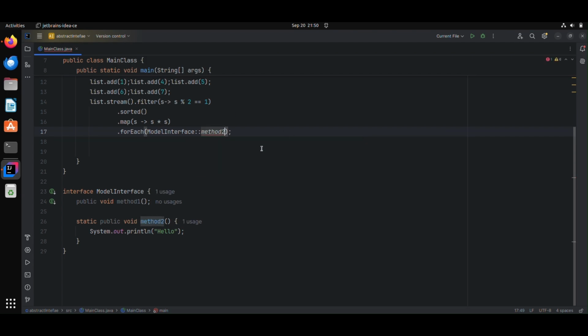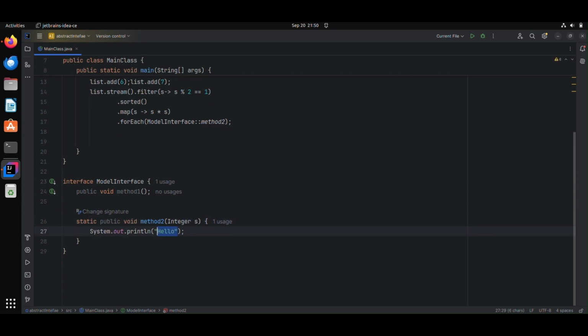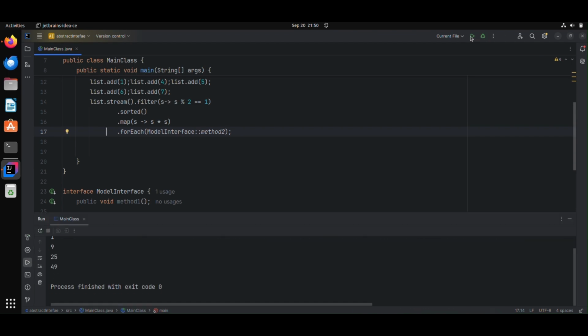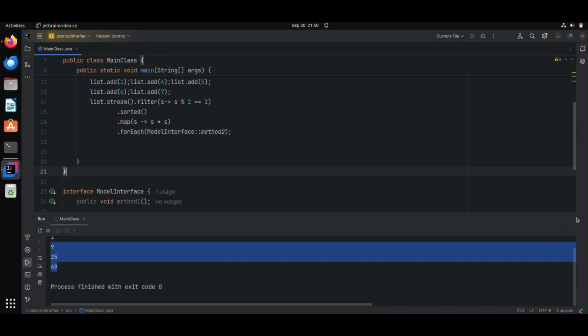Okay, now it's showing an error because it expects a consumer type. So I can add one argument to that. Let me print that argument. So now the error is gone. I can run this. It will show the result. Now we will go into the next feature of Java, which is the string joiner.